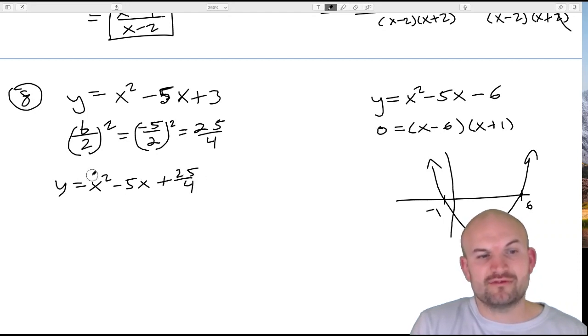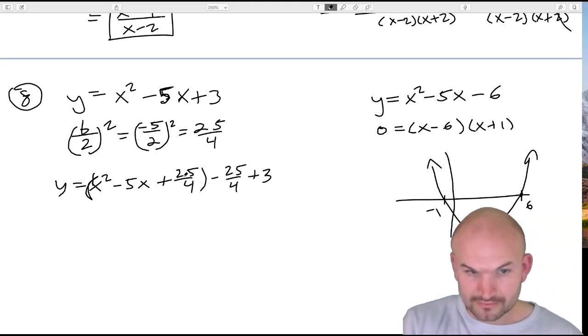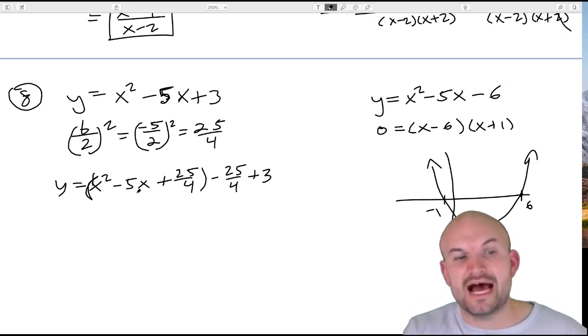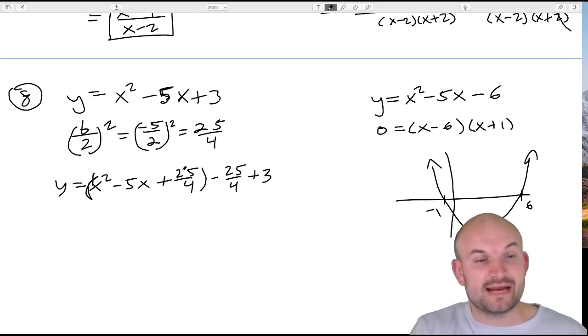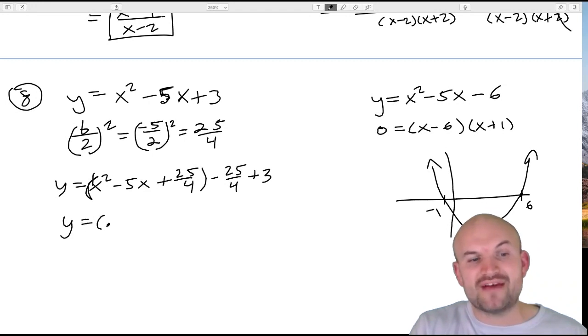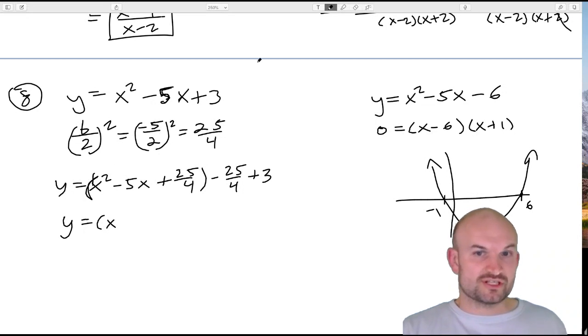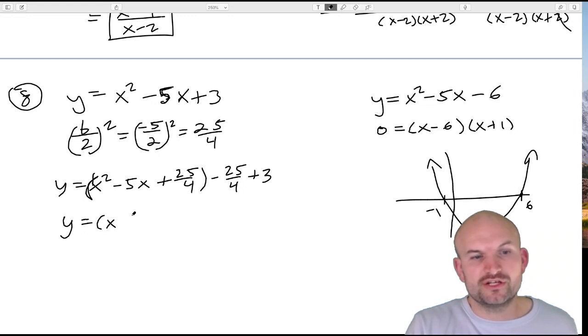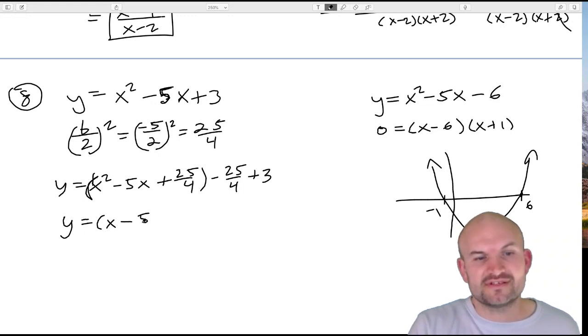But again, you just can't randomly add a number to an equation. You're going to have to subtract 25 fourths, and then you're going to have to add 3, right? Because the 3 is still there. Now, remember, you've now created a perfect square trinomial, which can now be factored into a binomial squared. The factored form of this is where students usually have trouble, though. It's just going to be this b divided by 2. So all you're going to do is x minus 5 halves, quantity squared.